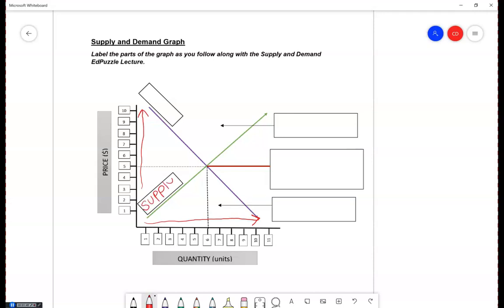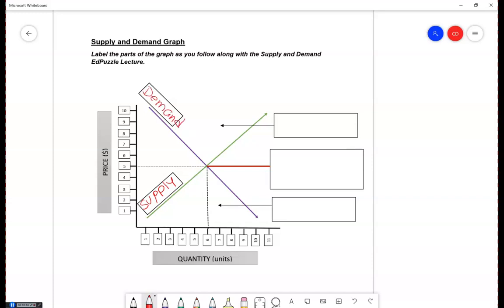So please type in the box supply. Okay, so the green line is supply, and the supply curve is always going to be upward facing. Now, the green line is supply. Whoops. We know that the purple line is demand. So please label that demand.